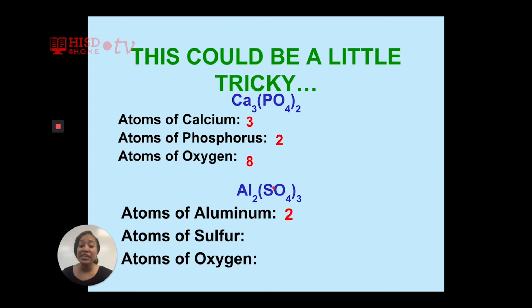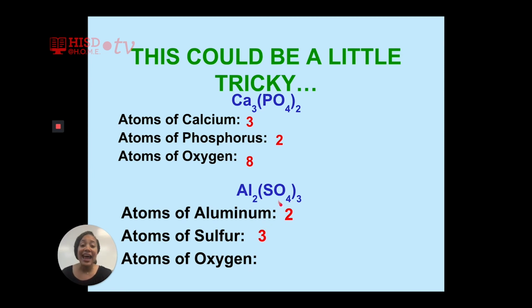No, sulfur does not have a subscript behind it. Therefore, we assume that there is a 1, and we multiply sulfur's 1 by the number outside of the parentheses, which is 3. So 3 times 1 gives me 3 atoms of sulfur.